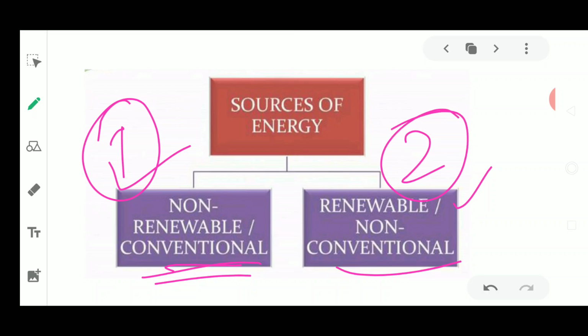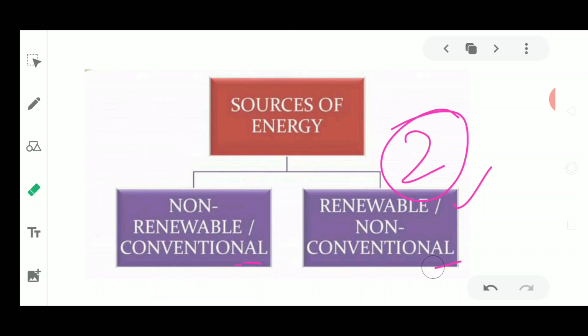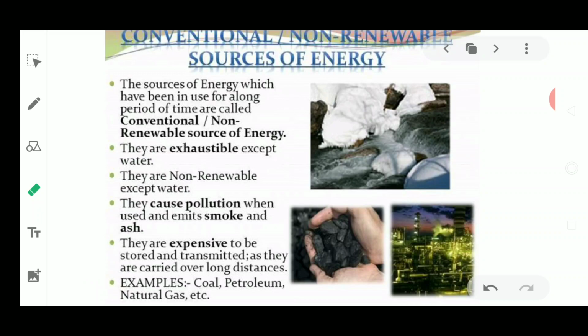Fine, so this is about the classification of the sources of energy. Okay, so this is the conventional and non-conventional. Now first is the conventional sources of energy. The conventional sources of energy means these are non-renewable.